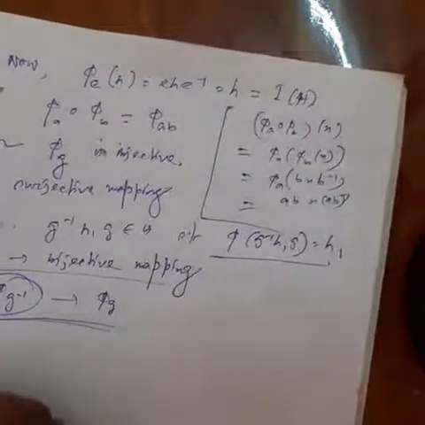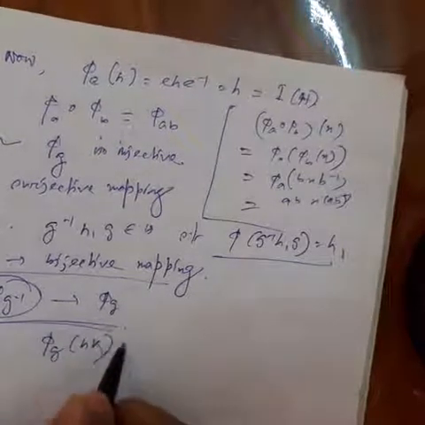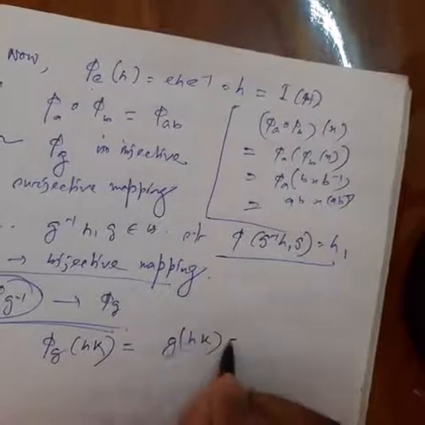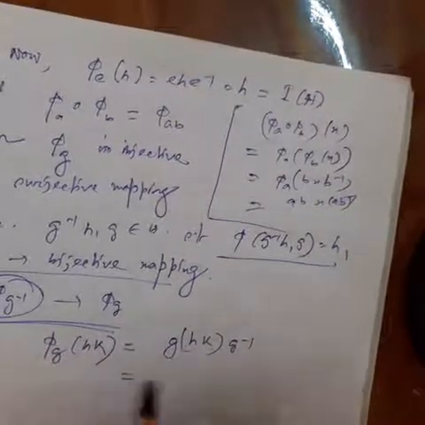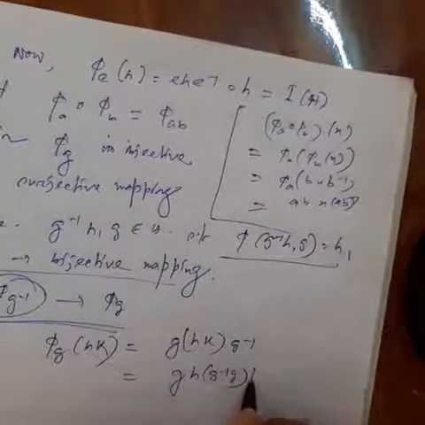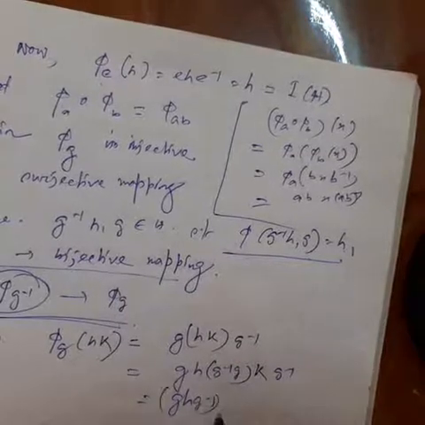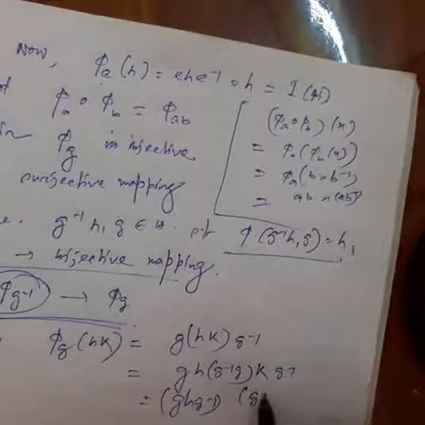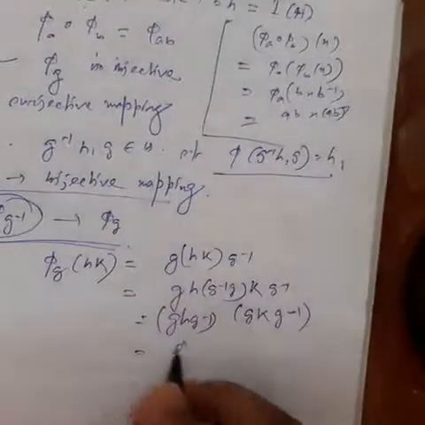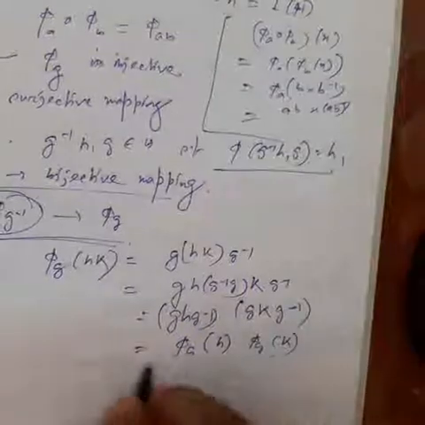Again, phi g of hk equal to g hk g inverse. So this implies g h g inverse g k g inverse, and this implies phi g of h times phi g of k.